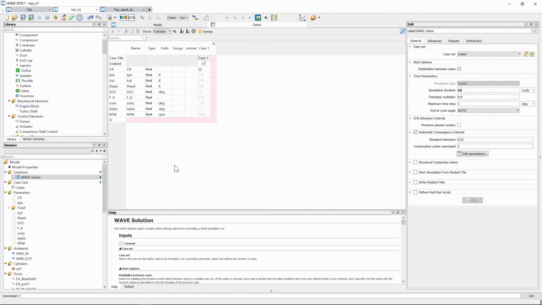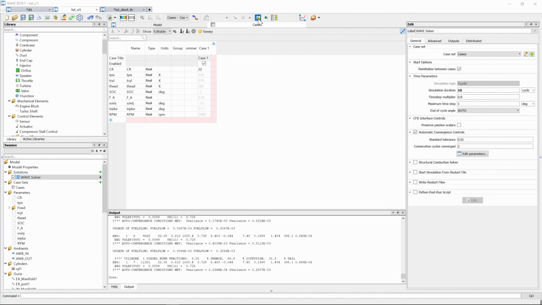Once we are ready and we are happy with everything that we've put into the variable list, we can go and press the running man to start the solver. Once the solver is finished, we can head on over to WavePost to have a look at the results.